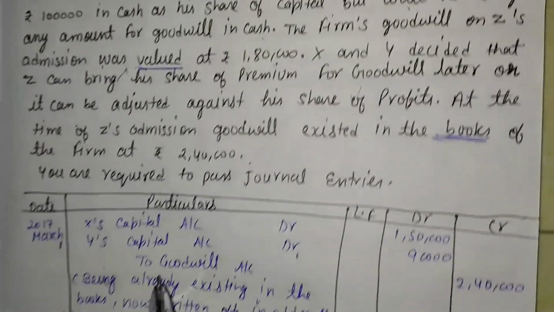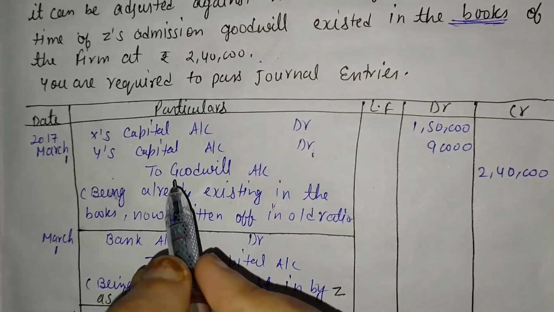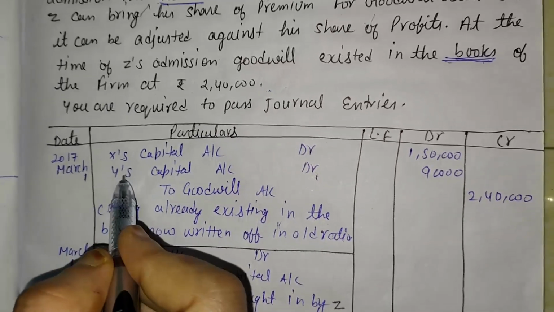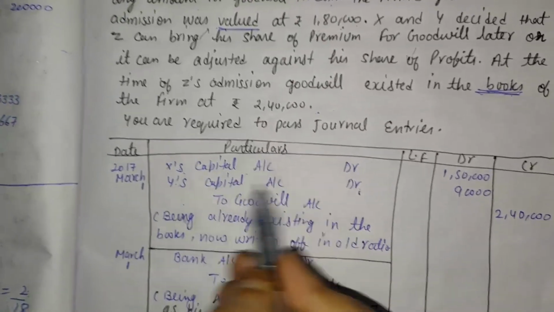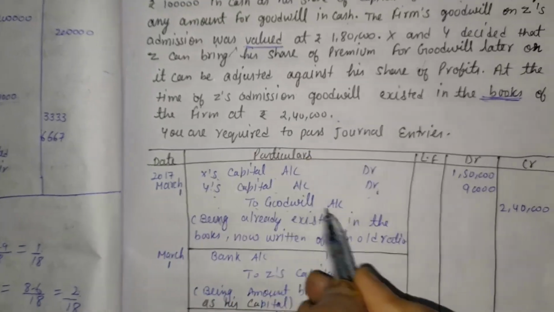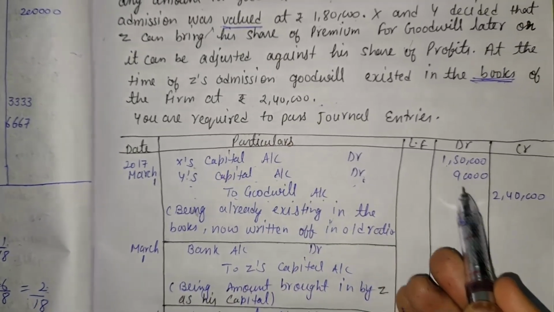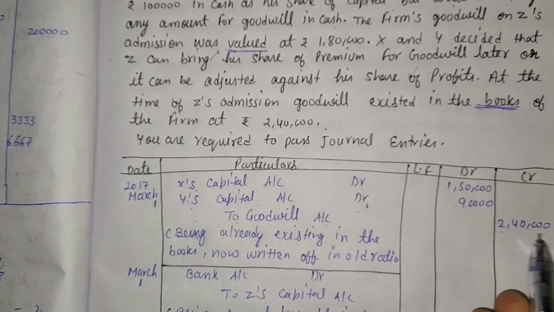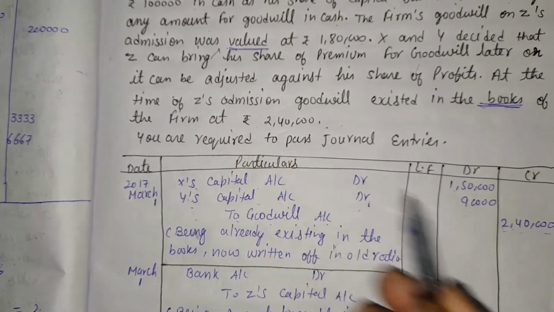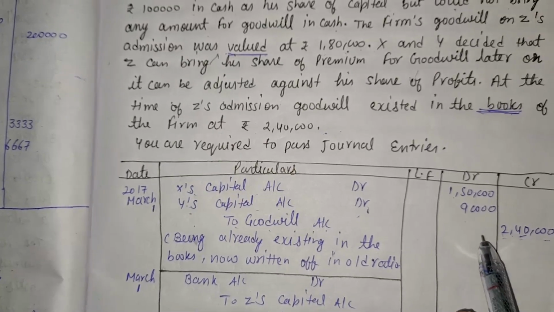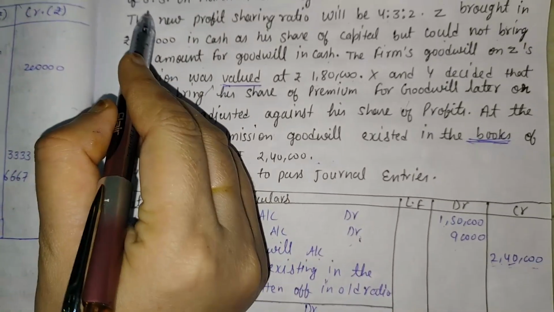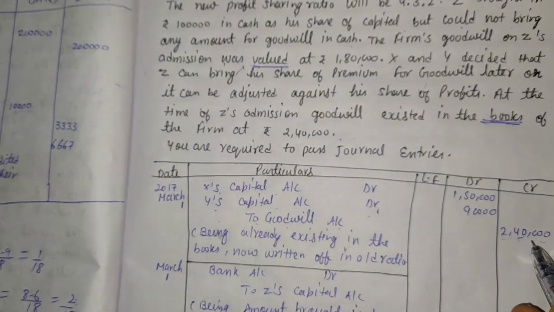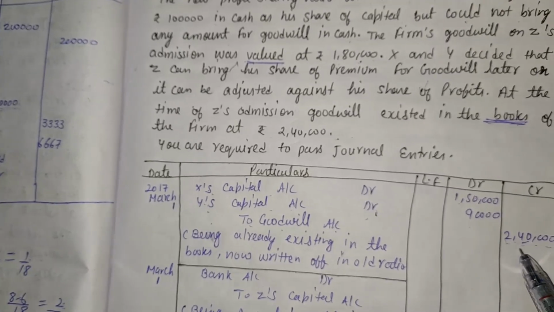Here, first of all, the treatment of the books goodwill is through the old partners' capital accounts. And who are the old partners? X and Y. So X's capital account debit, Y's capital account debit to goodwill account, that is 1,50,000 and 90,000. The overall total goodwill is 2,40,000, as given in the question, and that 2,40,000 is distributed in the old ratio. The old ratio is given, that is 5:3. So that 2,40,000 is divided in the ratio 5:3.